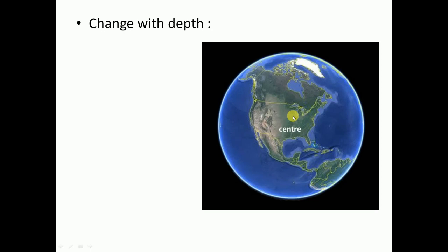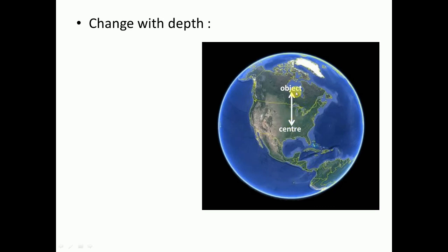Let us consider this is the center and this is the object. We have come from the surface to the inside of the earth. So this will be the distance from the center to the object, right?